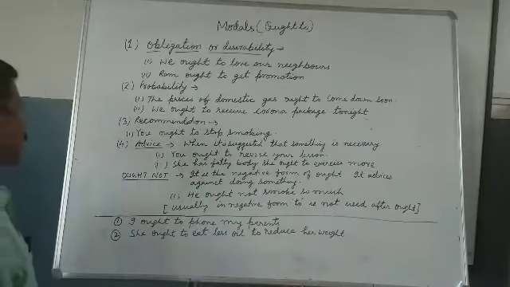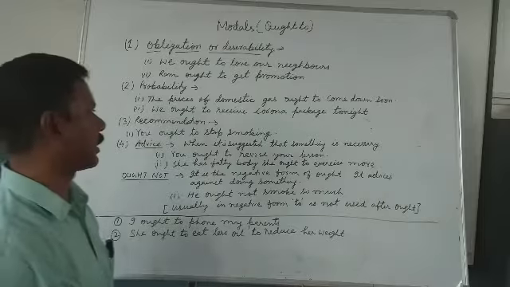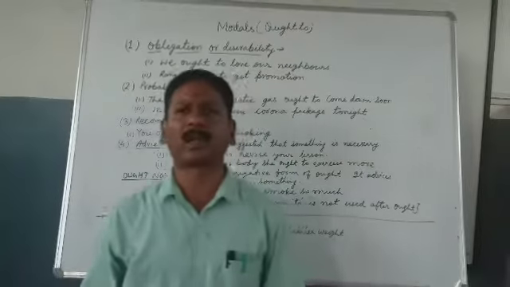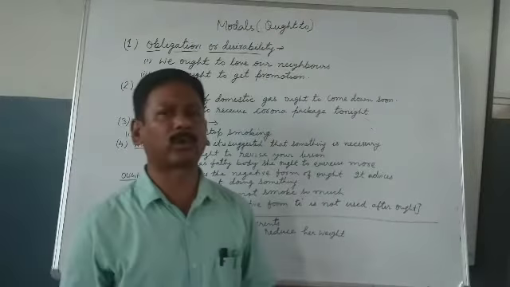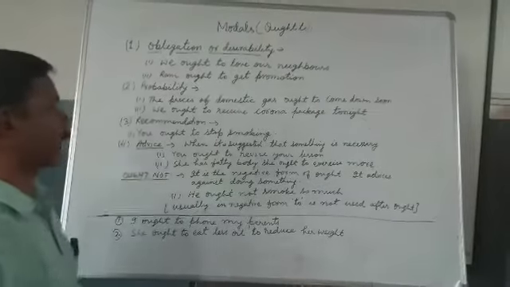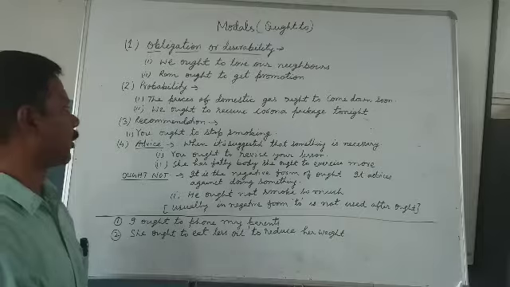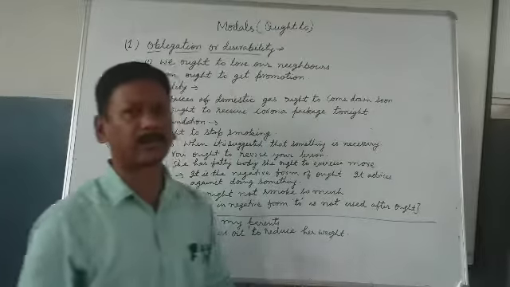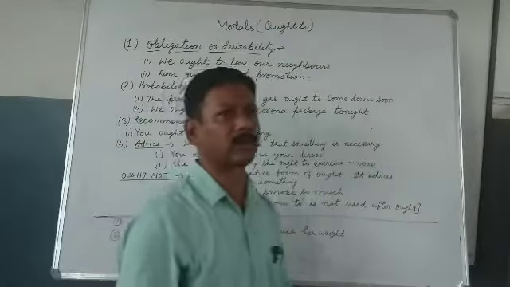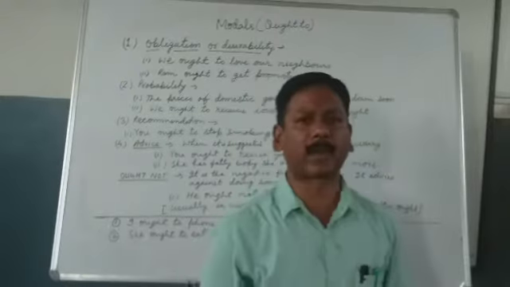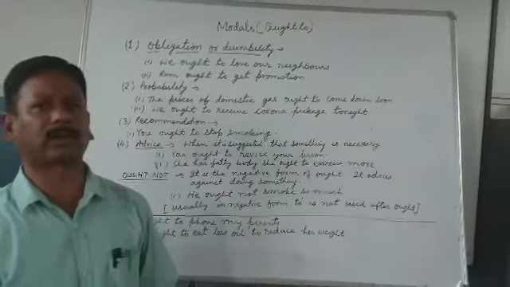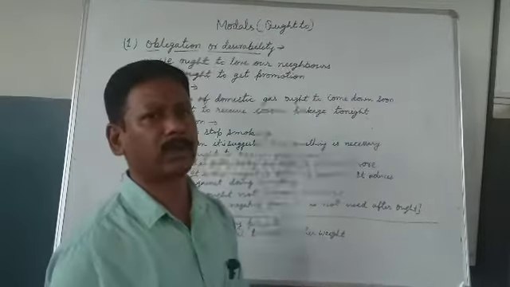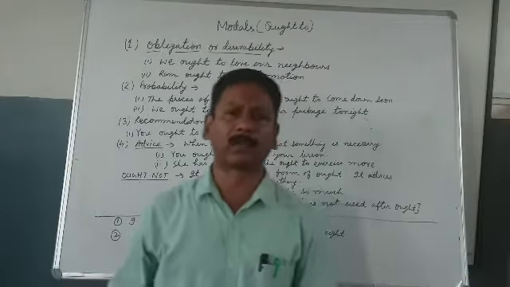In the case of advice, when it is suggested that something is necessary, that means when something is very necessary to do, at that time ought to is used. You can better understand with this example: you ought to revise your lesson. That means it is compulsory that you revise. I always remind you that you should recall your lesson, because then when you learn new things, you are able to understand.